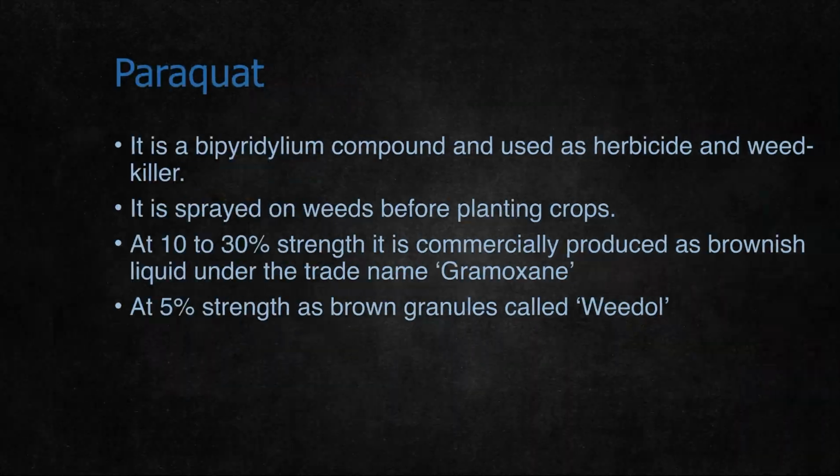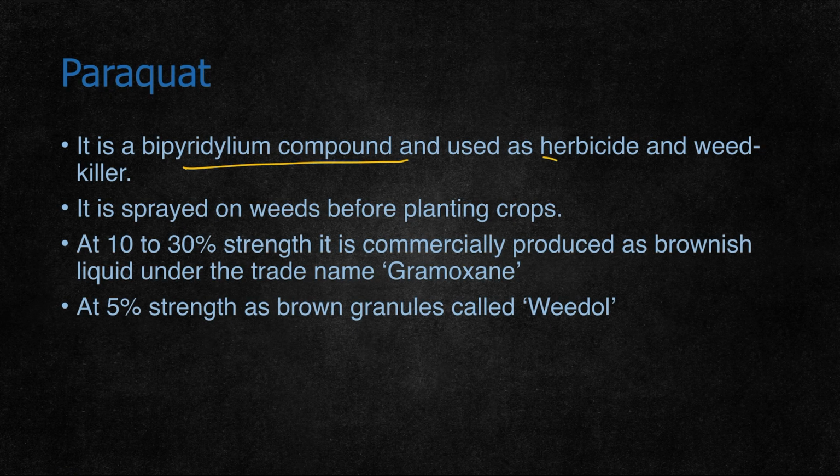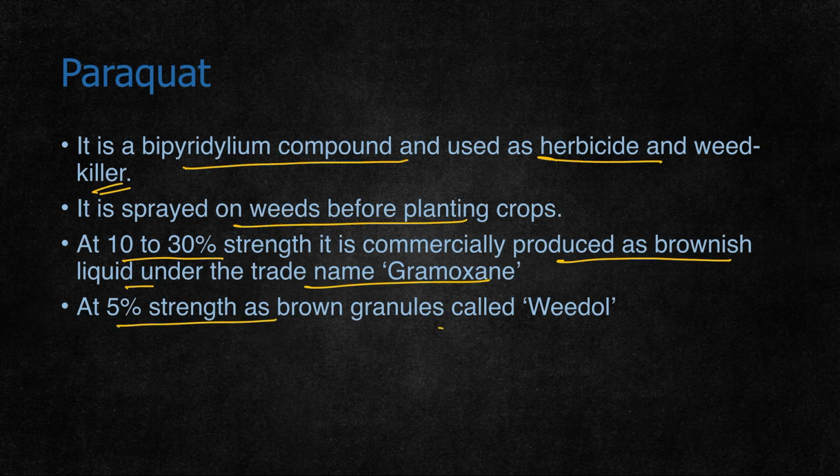Coming to paraquat, paraquat is a bipyridium compound and is used as a herbicide and weed killer to remove unwanted plants. It is sprayed on weeds before planting crops. At 10 to 30% strength, it is commercially produced as a brownish liquid and sold under the trade name Gramoxone. At 5% strength it has brown granules and is called Weedol. So at 5% it is sold as granules.